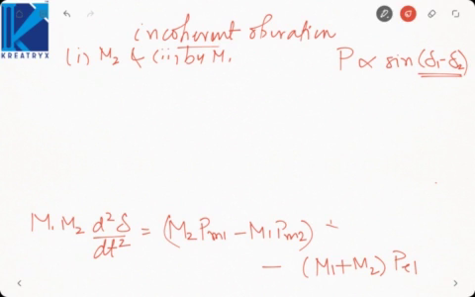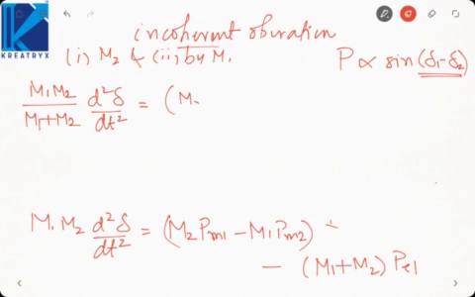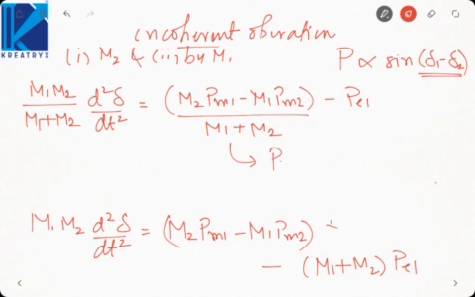So M1 M2 by M1 plus M2 d square delta by dt square will be equal to M2 Pm1 minus M1 Pm2 divided by M1 plus M2, minus Pe1. So this is actually Pm equivalent, this is Pe, and this is M equivalent, which is equal to M1 M2 by M1 plus M2, like the inertia constants have been added in parallel.